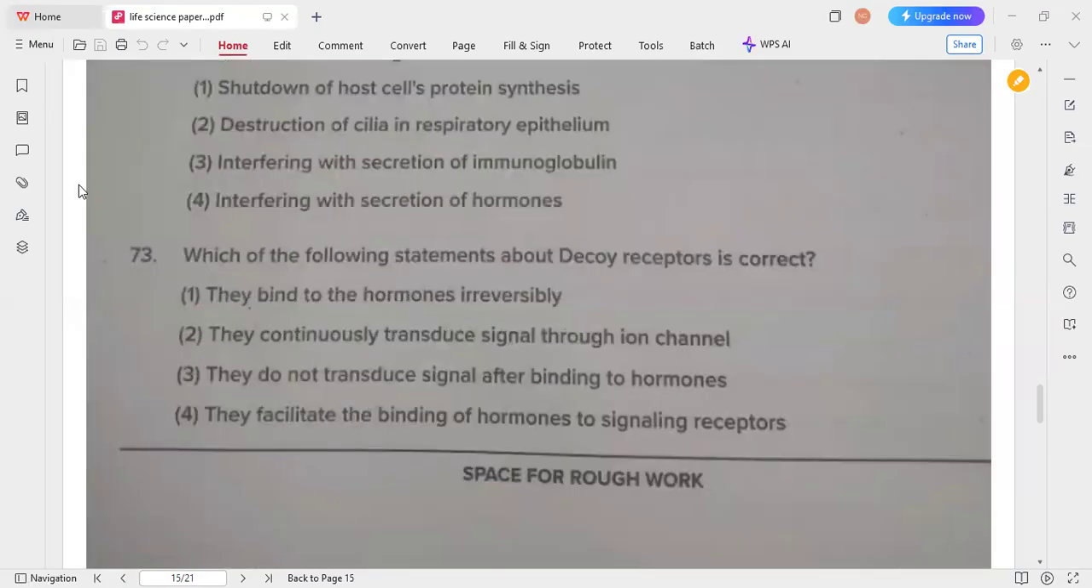Okay. So which of the following statements about decoy receptors is correct? These decoy receptors act as inhibitors by binding ligand. So that's why option 3 is the correct answer. They do not transduce signal after binding to the hormone. Why does this receptor not transduce the signal? Because these act as inhibitors. When it binds to the ligand, it acts as an inhibitor, not as a signal transducer. Okay, option 3 is the correct answer for this question.